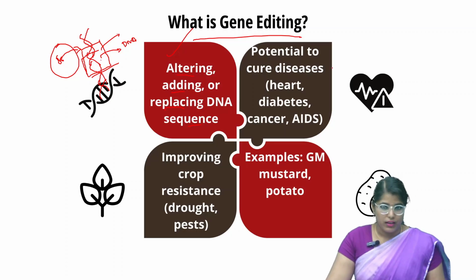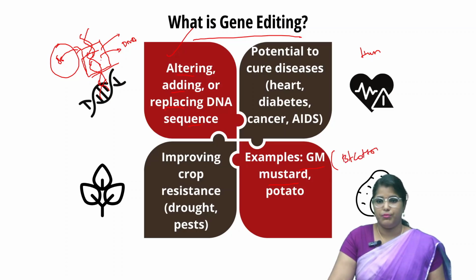If you ask whether it is used only for humans, no, it is also used for developing crops that are resistant to drought and pests. For example, we have GM mustard, which is in the approval process, and BT cotton. A very good example is BT cotton, the only crop in India approved by our Genetic Engineering Appraisal Committee. GM mustard is in the approval process, so it is a very good example of gene editing.